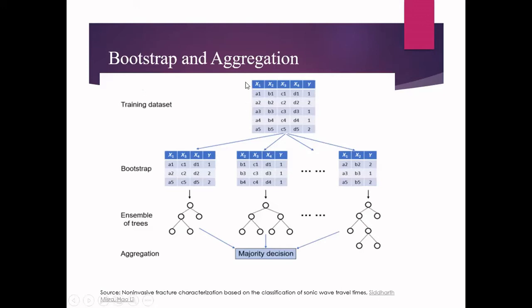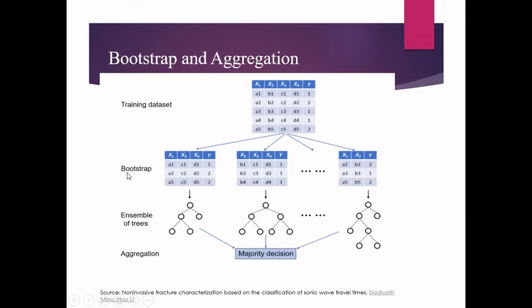So now I am assuming a training data set. The training data set contains totally 4 features, X1, X2, X3, and X4. And Y is the target class, what we want to predict. This is a classification problem. So if you see here, I have 2 different labels, 1 and 2. And now I'm going to construct the decision trees from this.